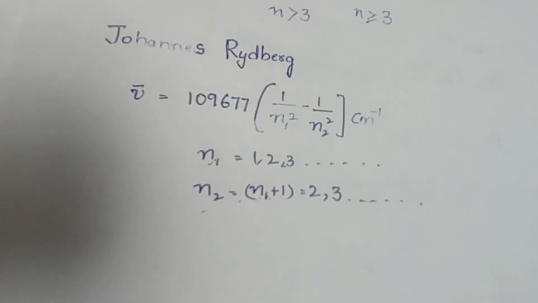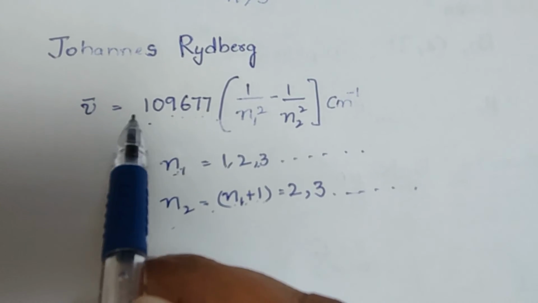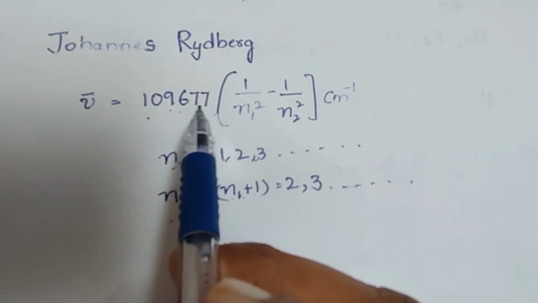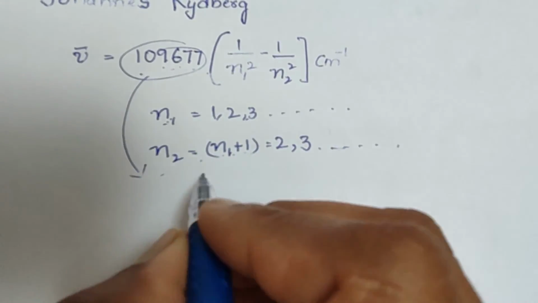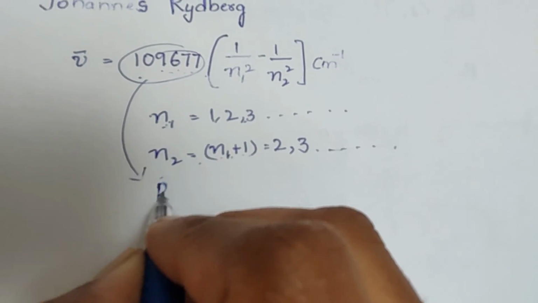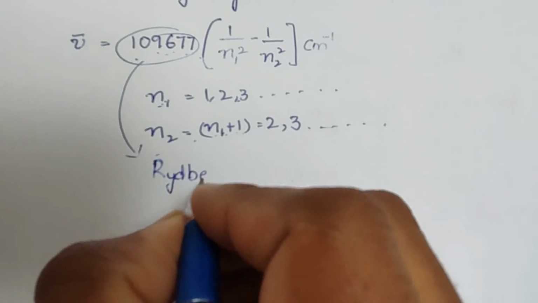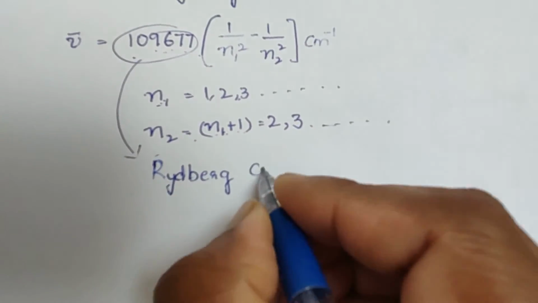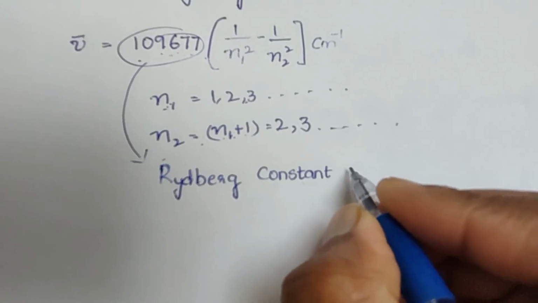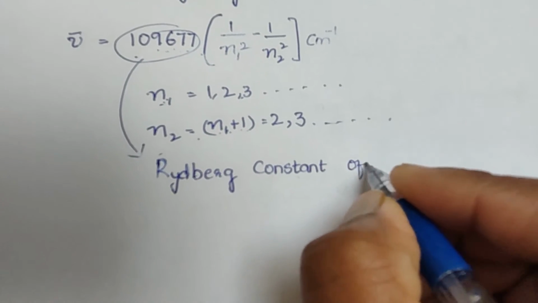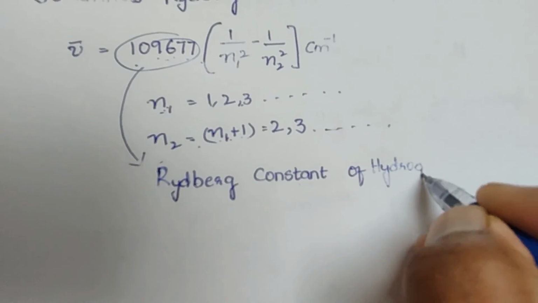And here the constant 1,09,677 is known as the Rydberg constant. Here we are discussing hydrogen, so it is the Rydberg constant of hydrogen.